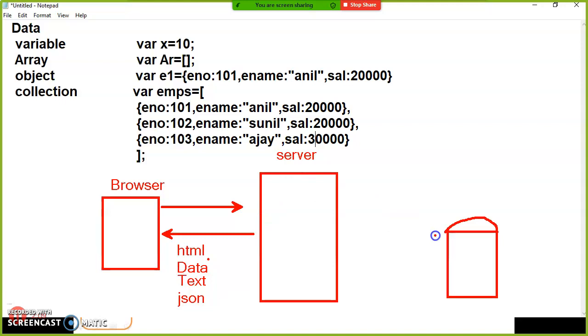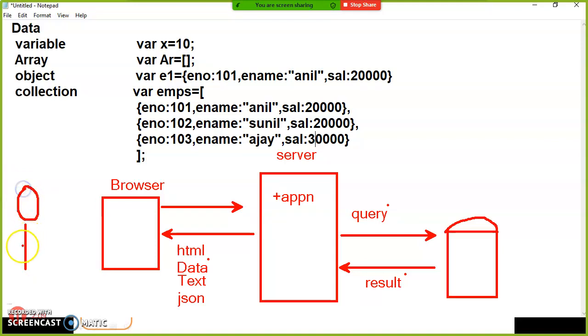The server will pass the query to the database. The database server will send the result of the query to the web server. Is it clear? This is the general architecture of a web application. Whenever you develop any web application, you have to deploy that application on a web server, so that the end user will access that application via browser and internet. The end user will communicate with the browser. The browser will send the request to the server. The server will send the response to the browser.